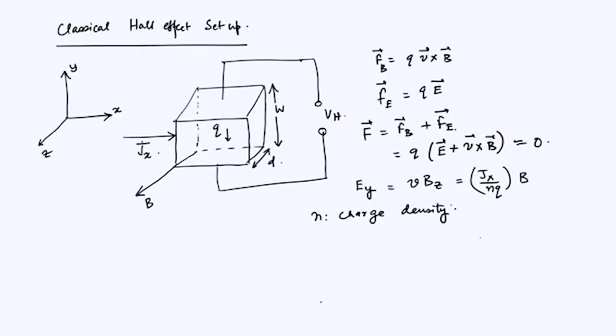All right. So, the ratio E_y divided by J_x B, this is called the Hall coefficient.